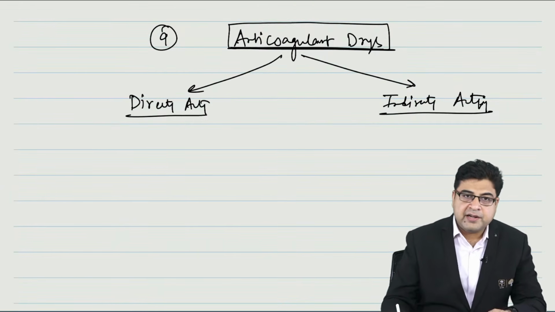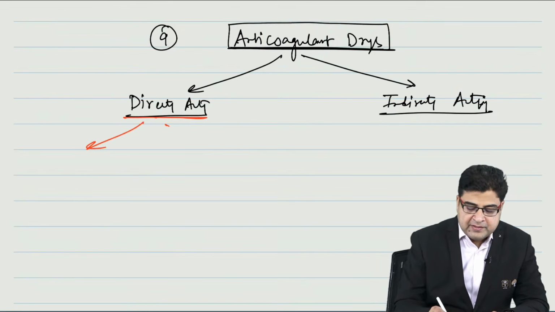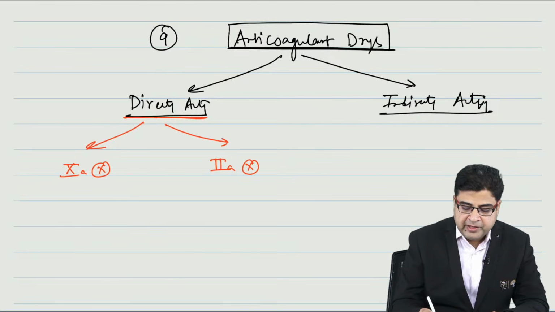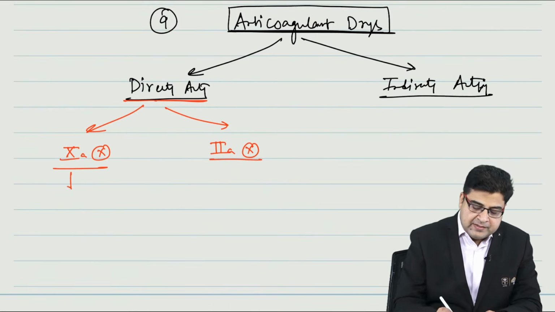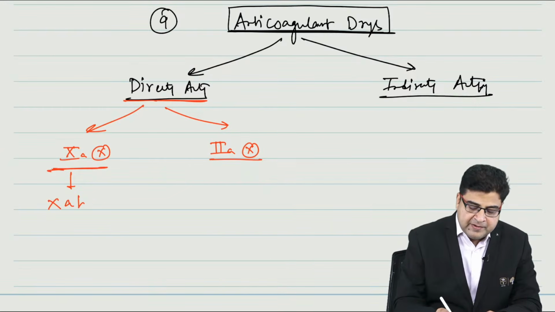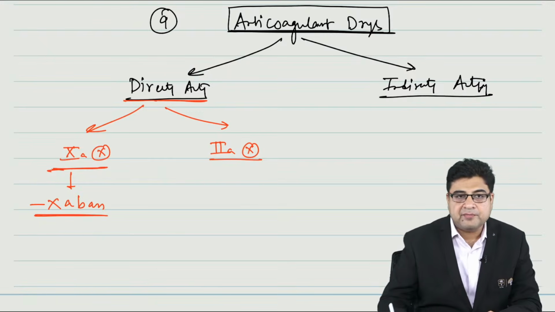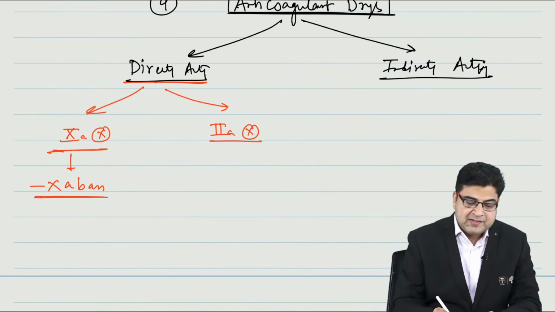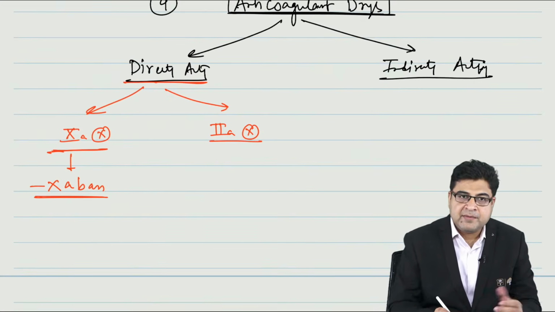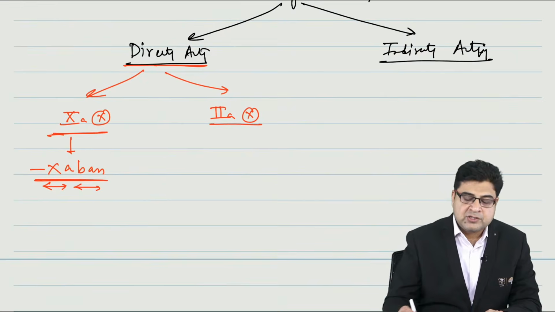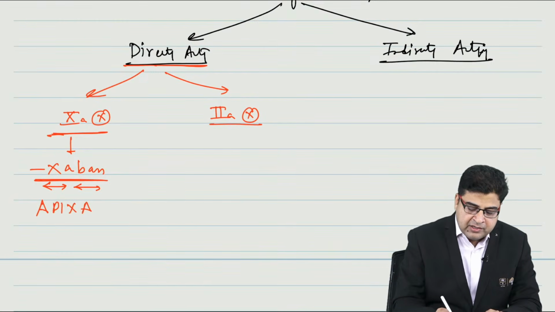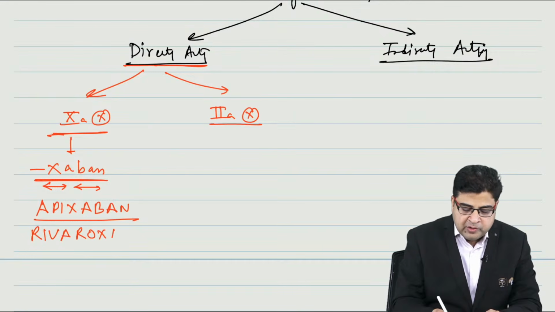Directly acting medicines are inhibitors of either factor 10A or factor 2A. The medicines which are inhibitors of factor 10A all end with the word Xa-ban, so it's easy to recognize them in the exam. Medicines ending with xaban are factor 10A inhibitors. One example is apixaban. One more example is rivaroxaban. So no need to remember the drug names.